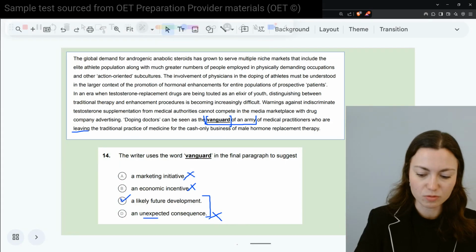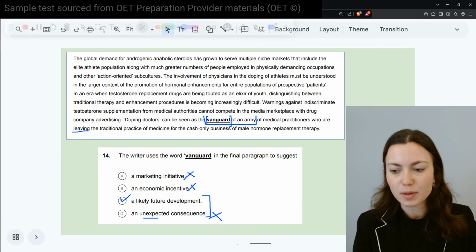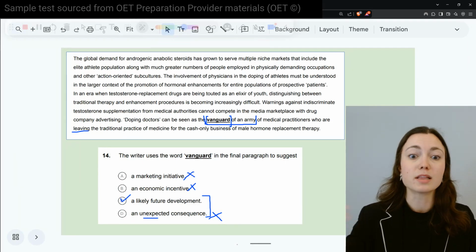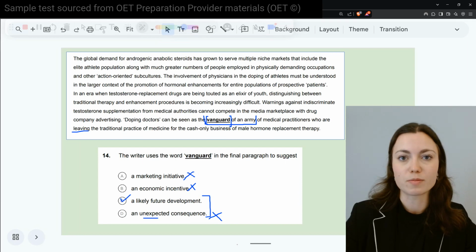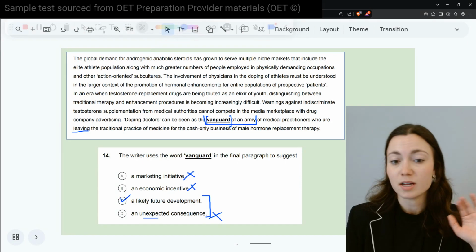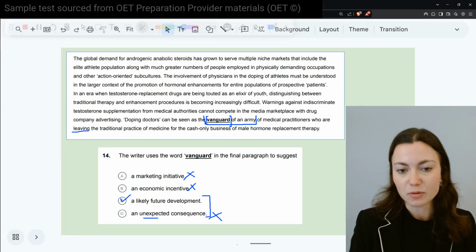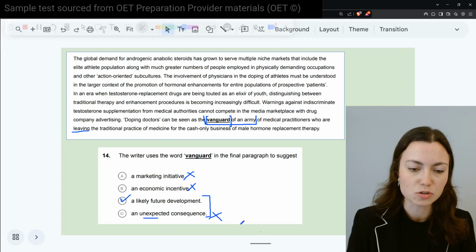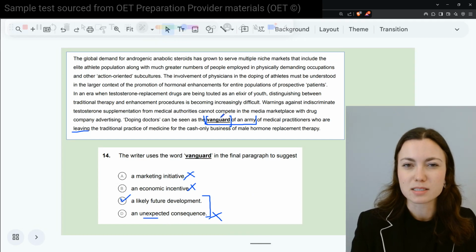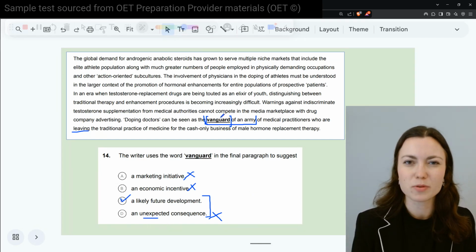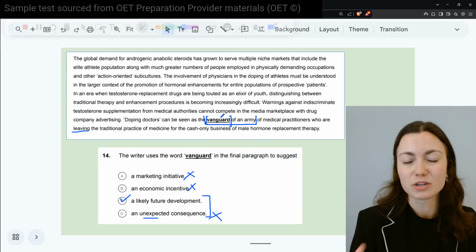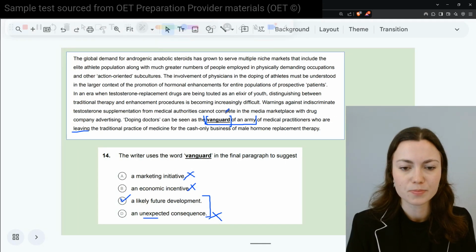So at the forefront, basically comparing these doctors to the leading soldiers in an army, carving or paving the way for everyone else. Now, you can answer this question without that knowledge, of course, but certainly if you know that, it makes sense in the context. And that's the trouble with these ones. It's a bit of luck. If you know the word, you're going to find it a lot easier than others.